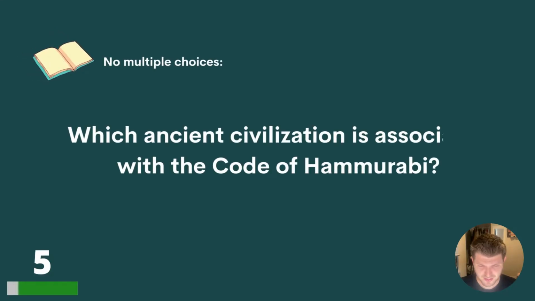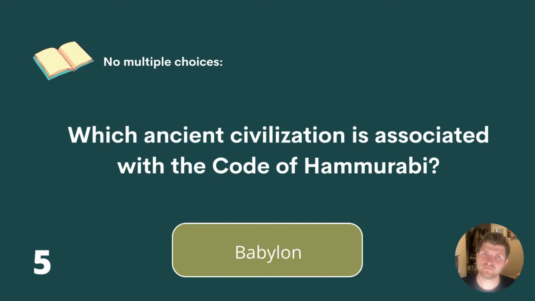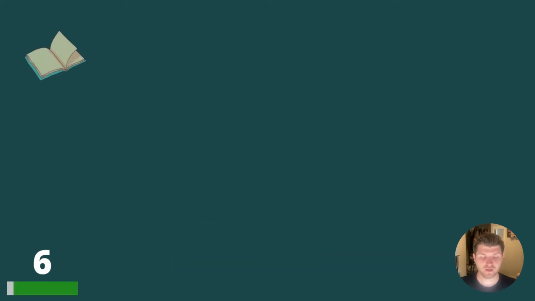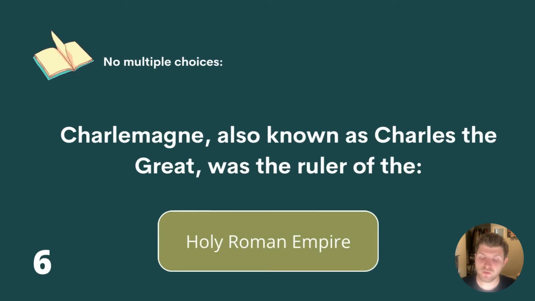Question 5. Which ancient civilization is associated with the Code of Hammurabi? And there's no multiple choices for this one. So have a guess. The answer is Babylon. 6. No more choices again. Charlemagne, also known as Charles the Great, was the ruler of the what? The Holy Roman Empire is the answer.